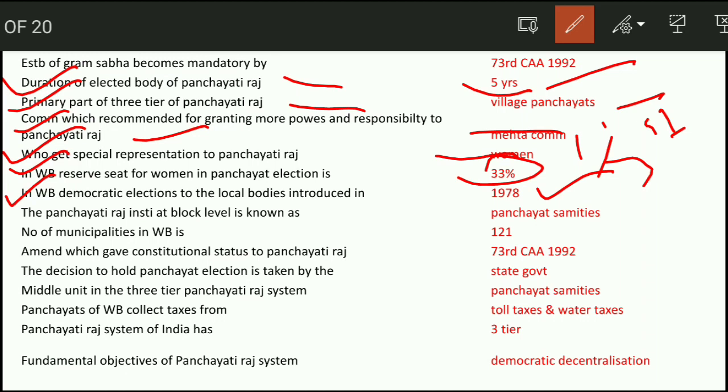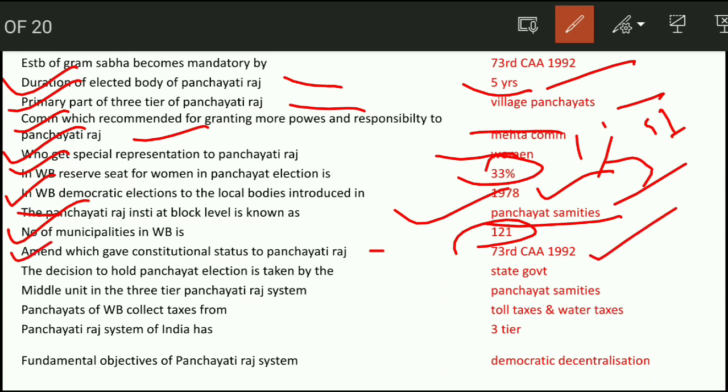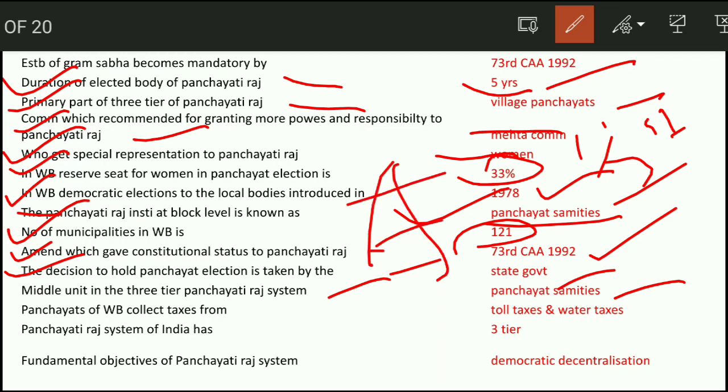Next question, the Panchayati Raj institution at block level is known as Panchayat Samitis. The number of municipalities in West Bengal is around 121. The amendment which gave constitutional status to the Panchayat is the 73rd Constitutional Amendment Act 1992. Next question, the decision to hold Panchayati election is taken by the state government. Middle unit in the 3-tier Panchayati Raj system is Panchayat Samiti, that is village Panchayat, Panchayat Samiti and Zila Parishad, a 3-tier body.